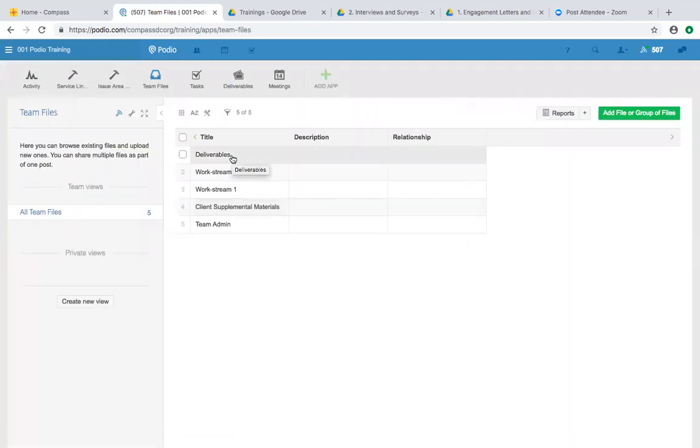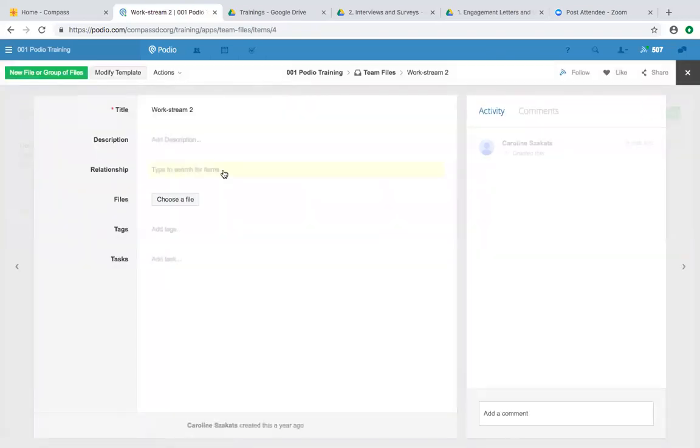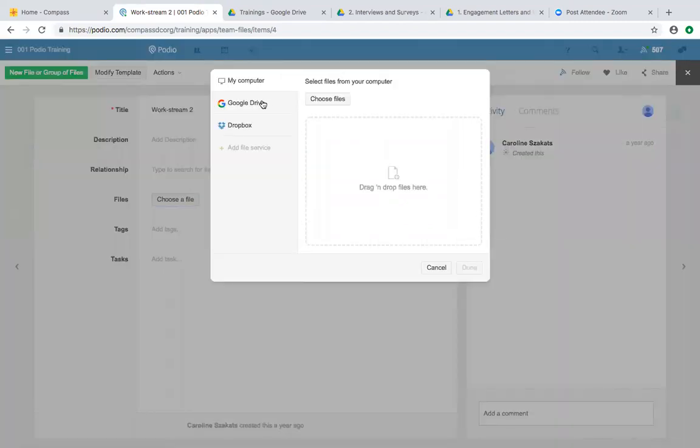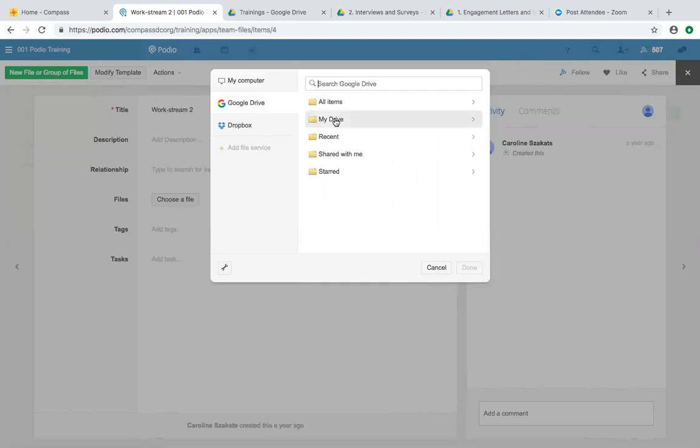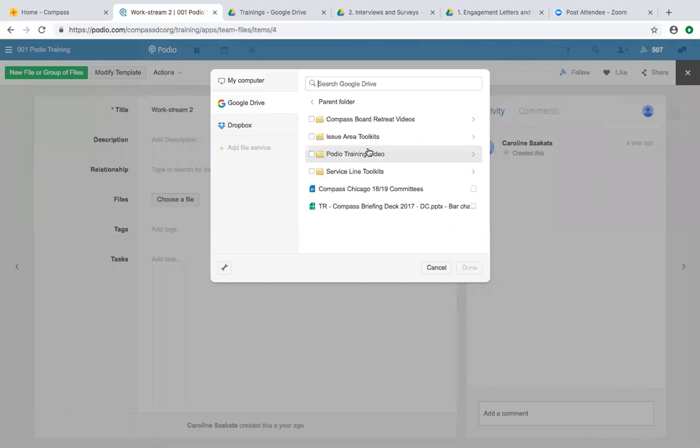With these files, I just want to show you quickly how you can use them to upload files here. Let's say in your work stream, you are in charge of doing some interviews. What you can do is choose a file here, and you can link it either through your computer, Google Drive, or Dropbox. If I wanted to upload a file that everyone could work on at the same time, I could go through Google Drive, go into my drive, and then link a specific document through it.